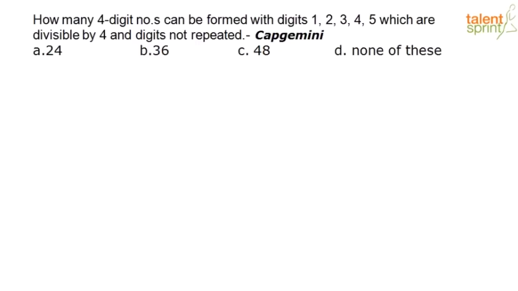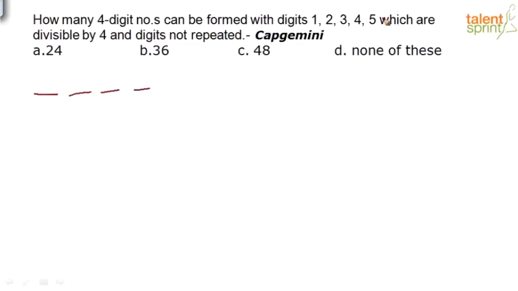So this is a question that was asked in Capgemini, and this question is from the topic permutations and combinations. Okay. So let me read out the question for you. How many 4-digit numbers can be formed with the digits 1, 2, 3, 4, 5, which are divisible by 4 and digits not repeated? So in the question they are asking, you have to find 4-digit numbers using the digits 1, 2, 3, 4, 5, such that the numbers should be divisible by 4 and no digits should be repeated.